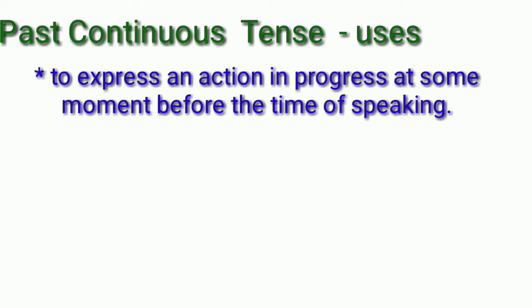We can use both the tenses together. That means one action was continuing at the same time the other one happened. Okay, here the phone rang, that is simple past tense, and at the same time what was he doing? He was watching television.